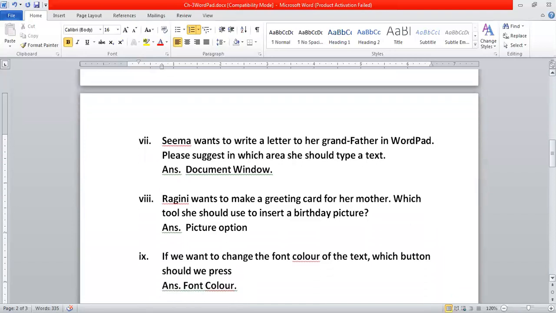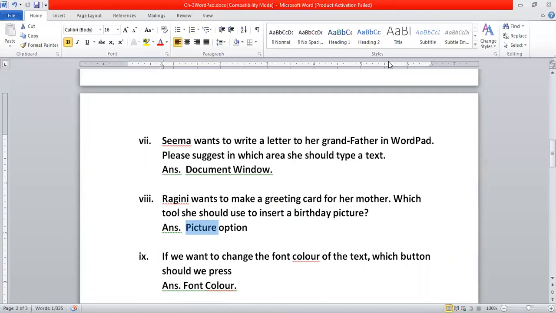Now the next question is, there is a girl Ragini. She wants to make a greeting card for her mother. Which tool should she use to insert a birthday picture? So which tool will she use? She will click on the picture option. Do we all remember that we have inserted a picture in the WordPad? I hope you all remember that we have inserted a picture in the WordPad.